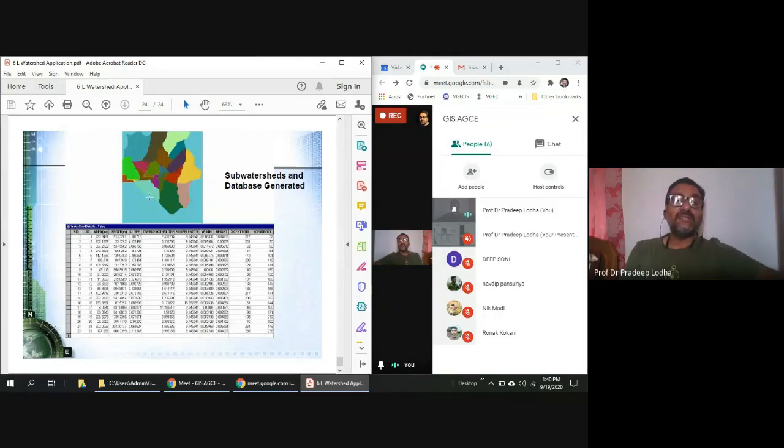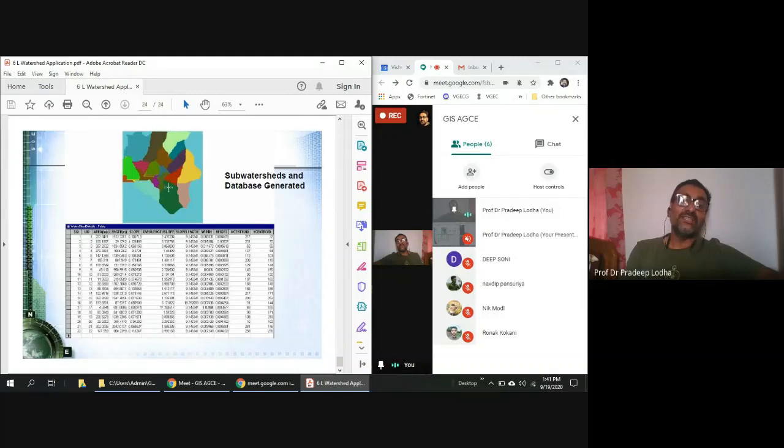The watershed means watershed and sub watershed appear on the screen. I would explain what they are. When we select the pour point, then the whole thing would be defined. Then this is the watershed, and outside this is not the watershed. This is not a portion of the watershed. Only these small watersheds are called sub watersheds, and combined, all these constitute the whole watershed.